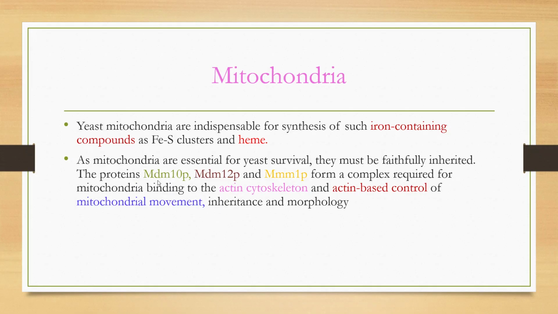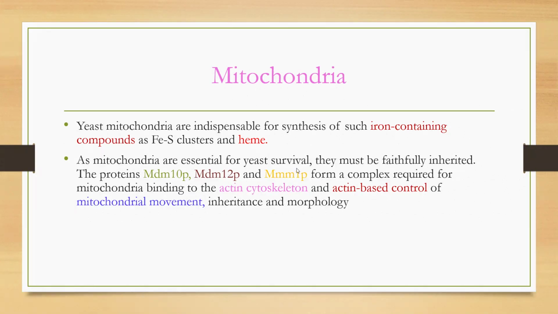The proteins Mdm10p, Mdm12p, and Mmm1p form a complex required for mitochondria binding to the actin cytoskeleton and actin based control of mitochondrial movement, inheritance, and morphology. This is called mitochondria.